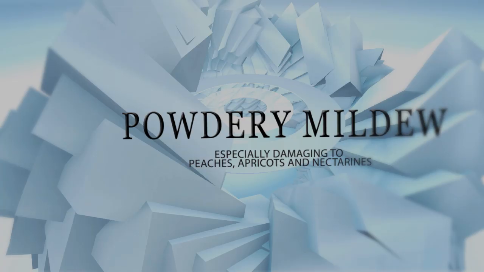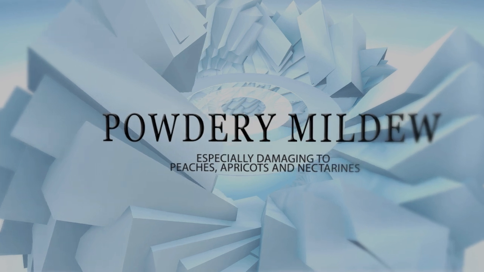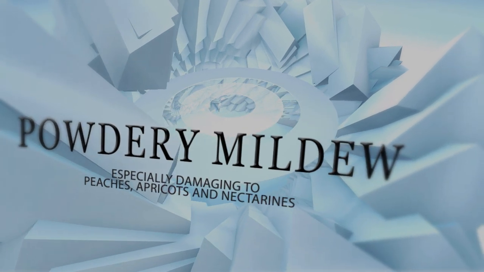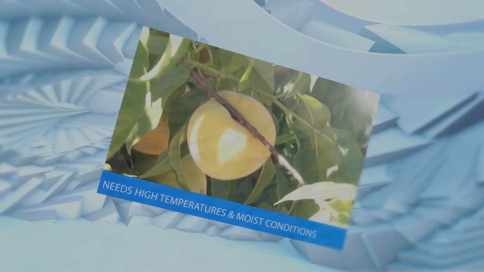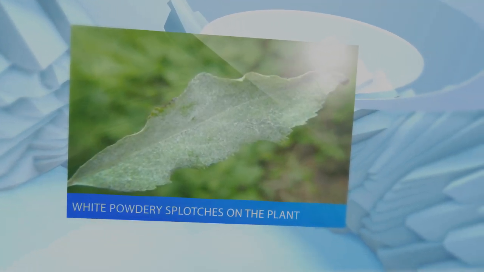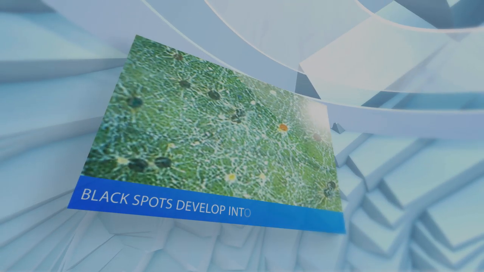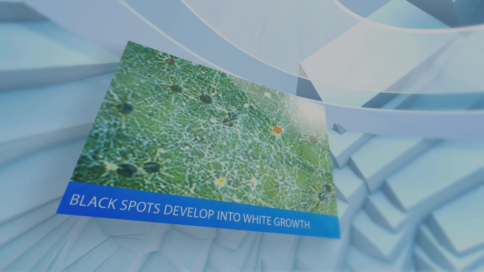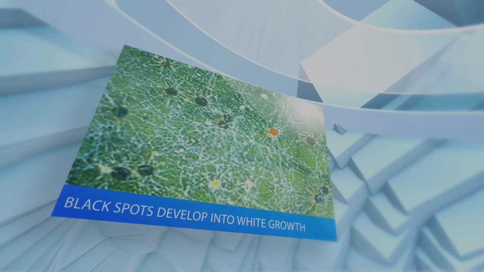Another big problem is powdery mildew, which affects both pome and stone fruit and is especially damaging to peaches, apricots, and nectarines. Powdery mildew needs high temperatures and moist conditions to flourish. It affects the leaf surfaces, the stems, flowers, buds, and the fruit. It starts as a black dot and develops into spots or patches of white to greyish talcum powder-like growth.